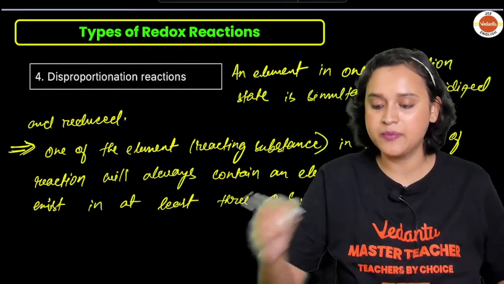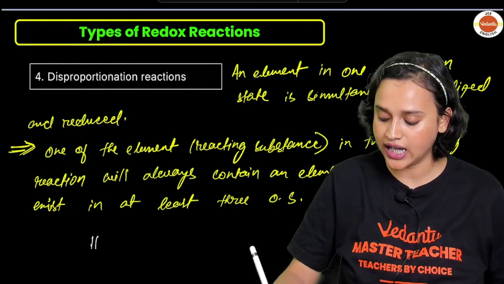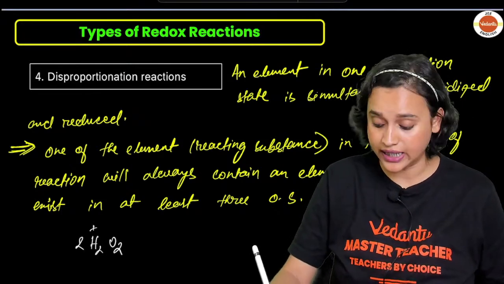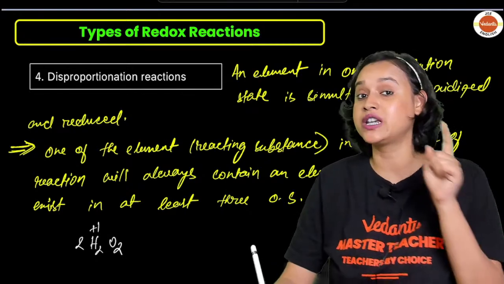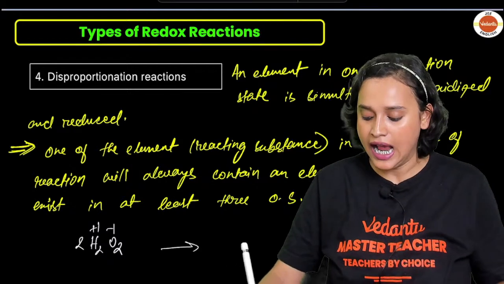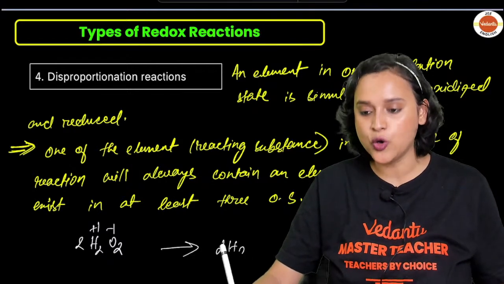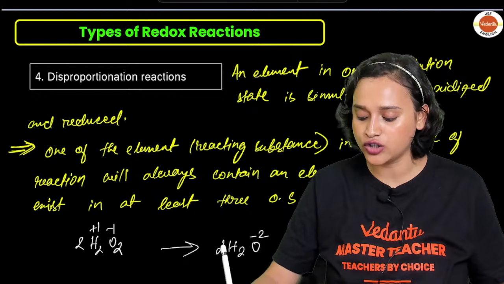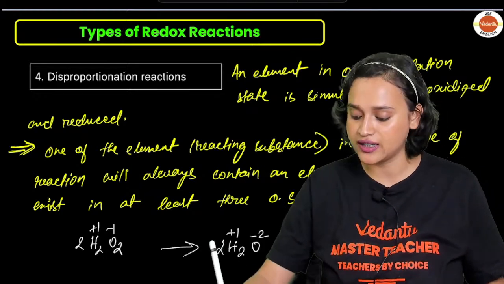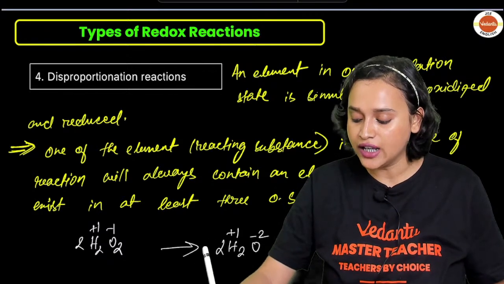Now, for example, everybody, check it out. Let's say that we have H2O2. If we take 2H2O2, you see that hydrogen is in +1 oxidation state, and because it is peroxide, oxygen will have -1 oxidation state. The moment it decomposes, it will form H2O, where oxygen goes to -2 oxidation state, hydrogen is still in +1, and O2 where oxygen goes to 0 oxidation state.